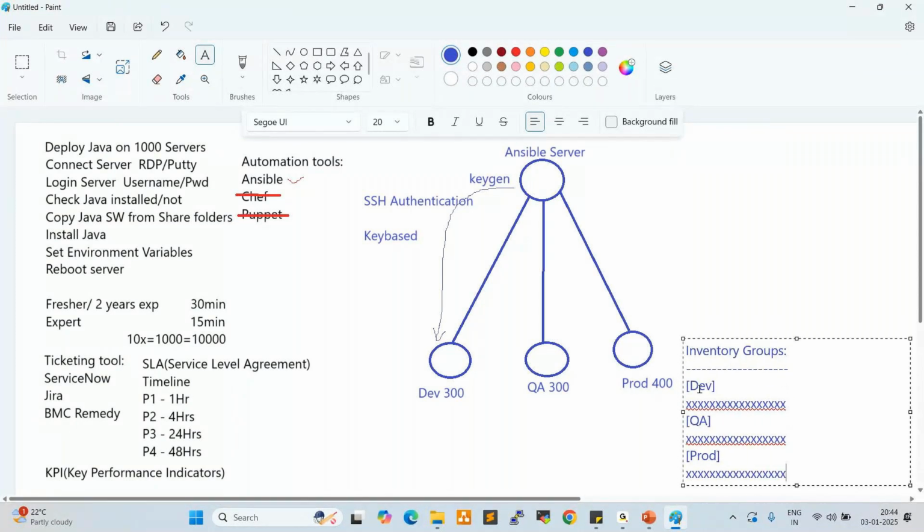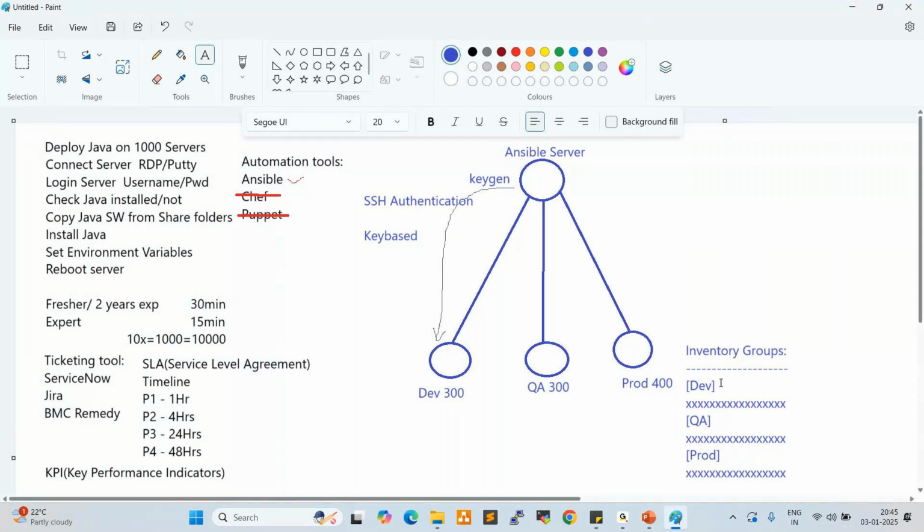So why do we require three groups here? We can prepare only one group also, right? Because segregation is very important here. For example, if I want to deploy testing tools on only QA, but you have only one group, what will happen once we trigger the playbook? All servers will be deployed, right? So development applications we can deploy on the development group, QA applications on the QA group, and prod applications on the prod group. Segregation is very important, right?